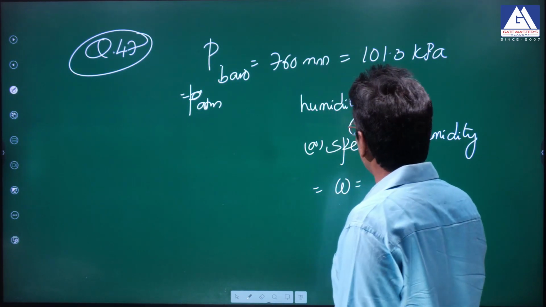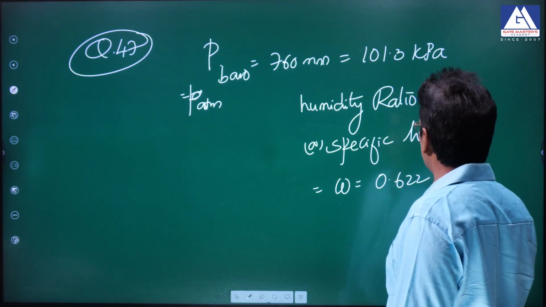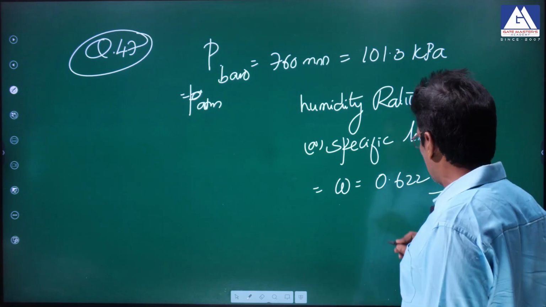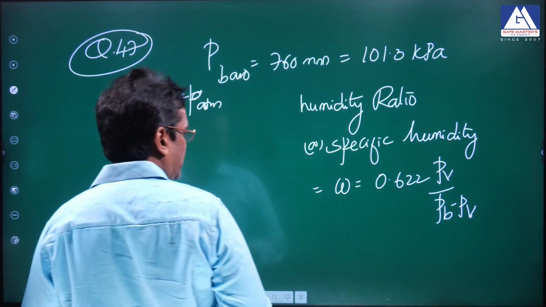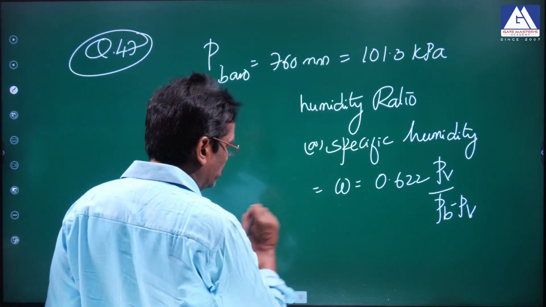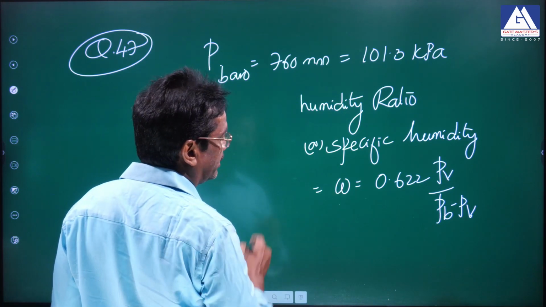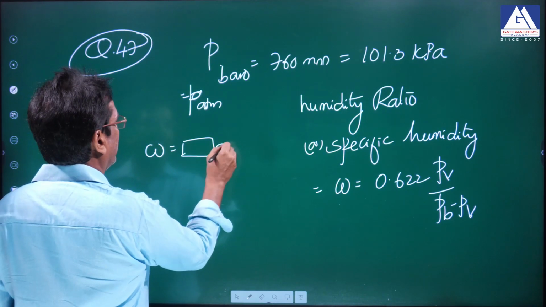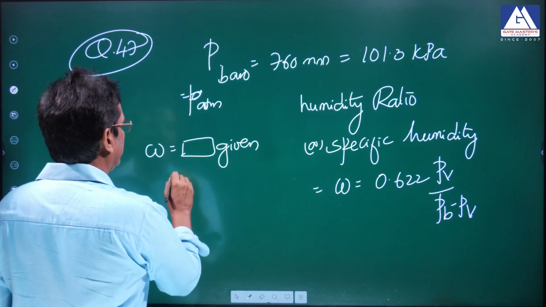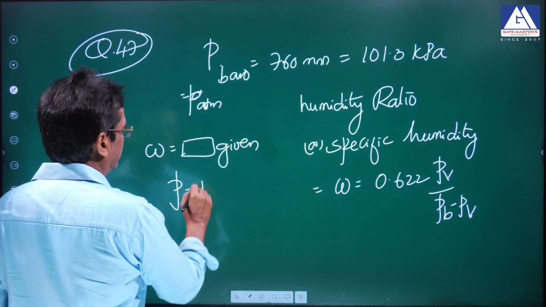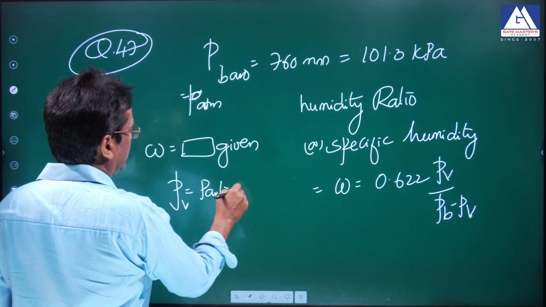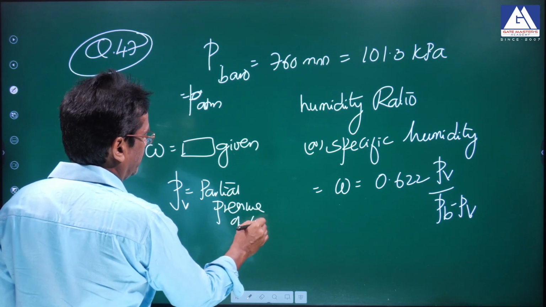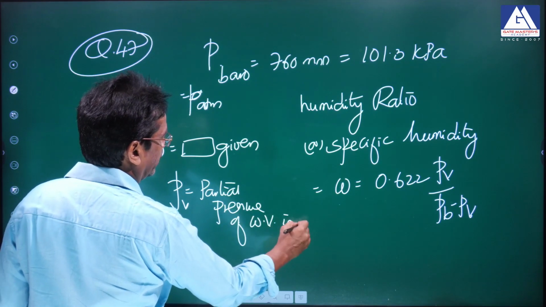W is equal to 0.622 into PV by PB minus PV. He has given the W, he has asked to calculate the PV. W is given, but he has asked to calculate the partial pressure of water vapor in moist air.